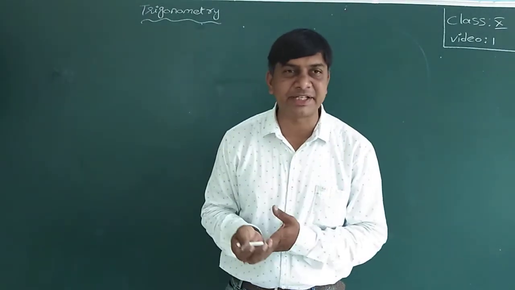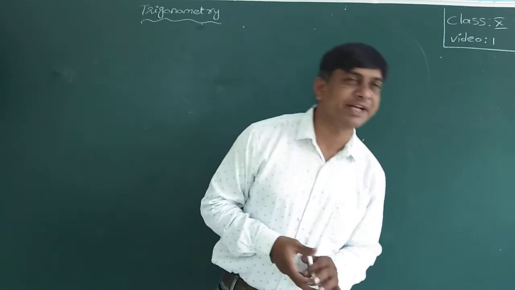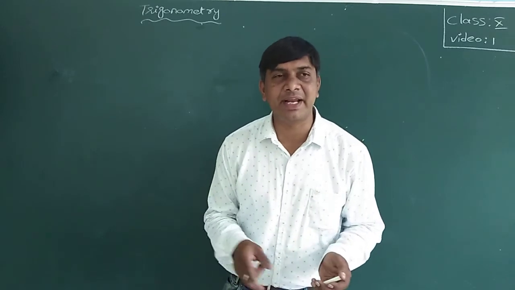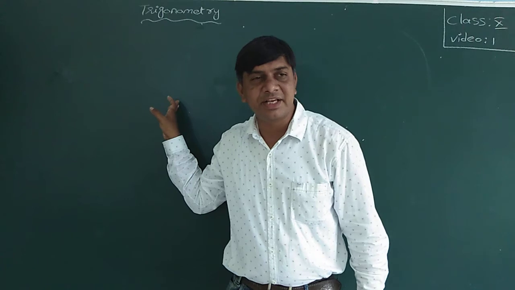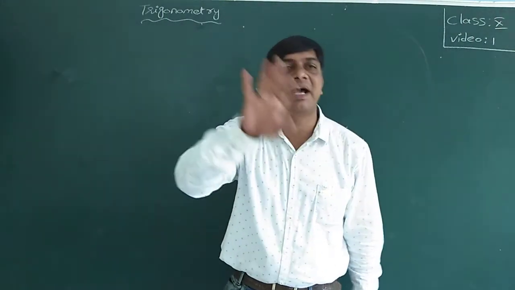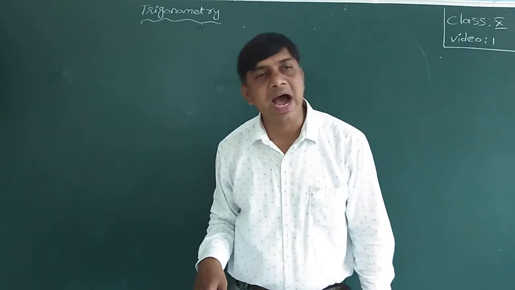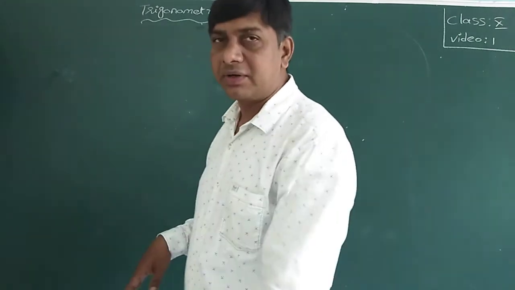After the Greek mathematicians, it was developed by Indian mathematicians, Hindu mathematicians. What did they do here? Greeks used the chord of a circle in trigonometry, whereas Indians replaced the chord with the half chord.